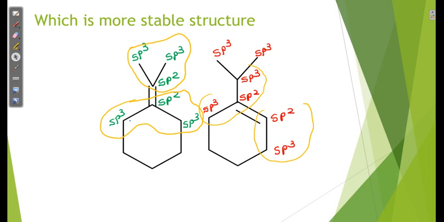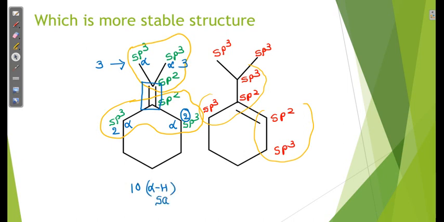Here this is alpha carbon, this is alpha carbon, this is alpha carbon and this is alpha carbon. Alpha to what? Alpha to this alkene system. So this contains 3 hydrogens here, this contains 3 hydrogens here, this is 2 and this is also 2. So total 3 plus 3 is 6, plus 2 is 8, plus 2 is 10 alpha hydrogens.